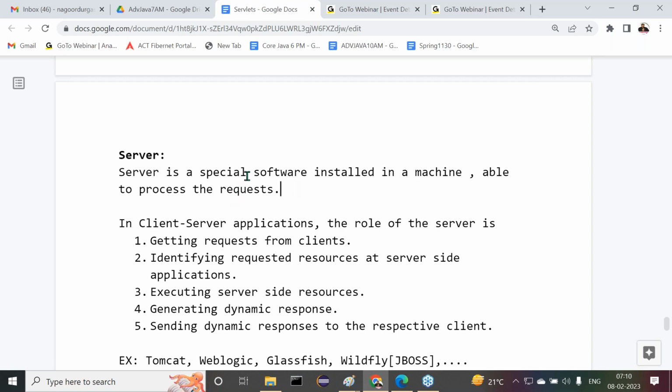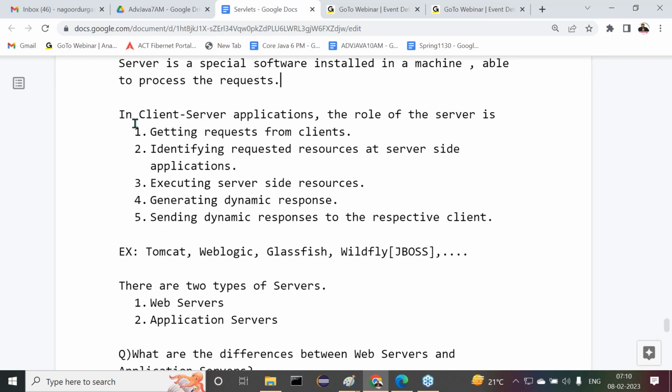In client server applications, what is the role of the server? What exactly is the job of the server? Getting requests from clients, identifying the requested resources at server side applications. Request is coming for a particular resource, and that must be identified by the server.